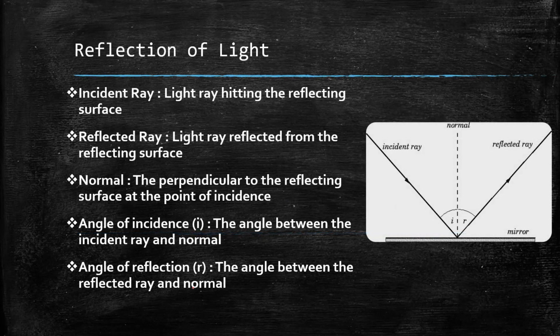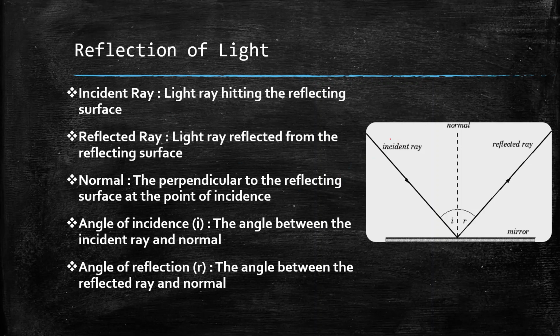First, let us look into the reflection of light. Before we go into the details about mirrors, we have to know some basic definitions. So the first one among them is the incident ray. The incident ray is the light ray hitting the reflecting surface.